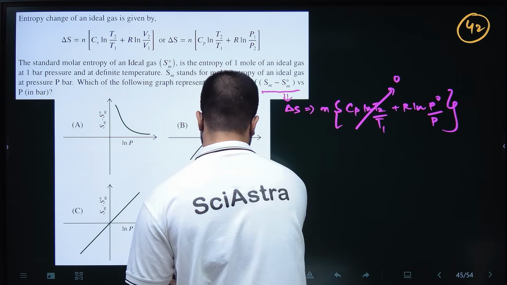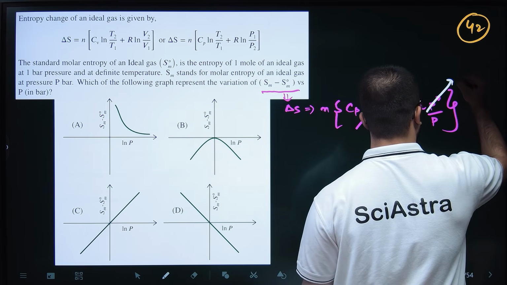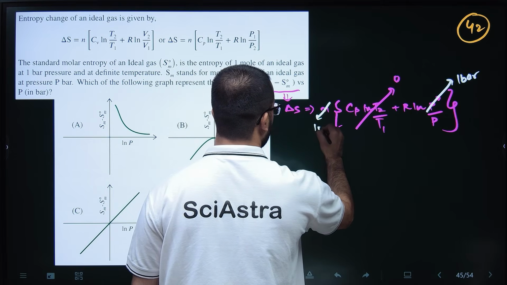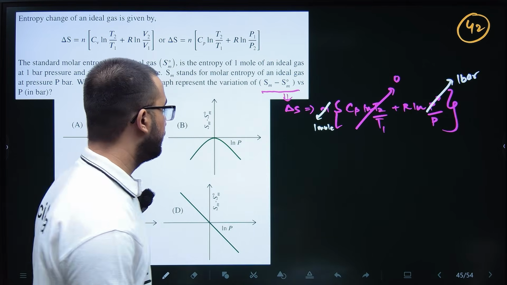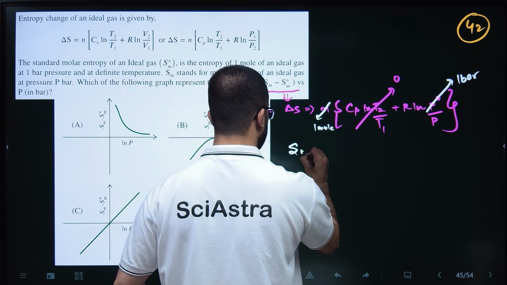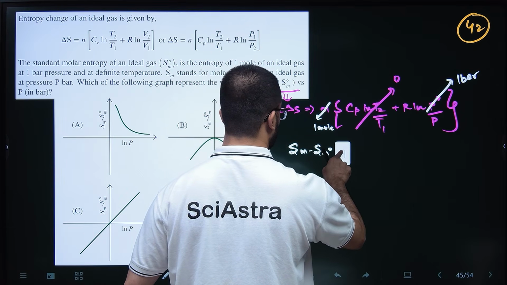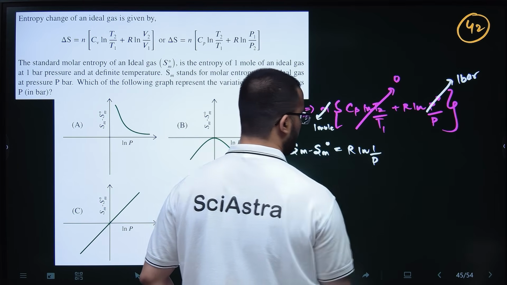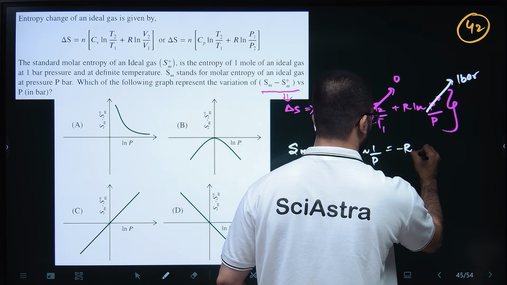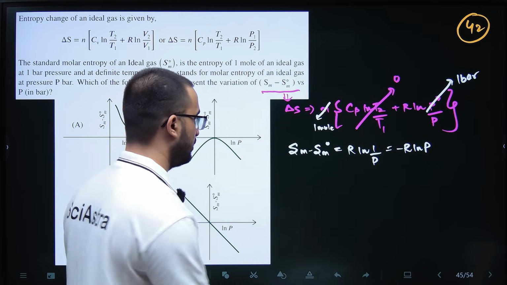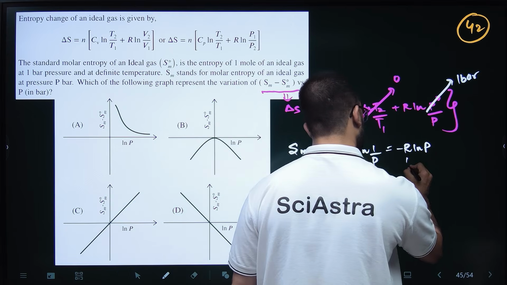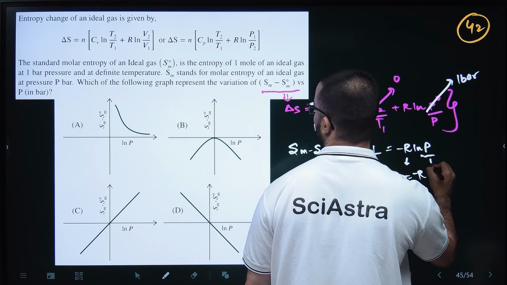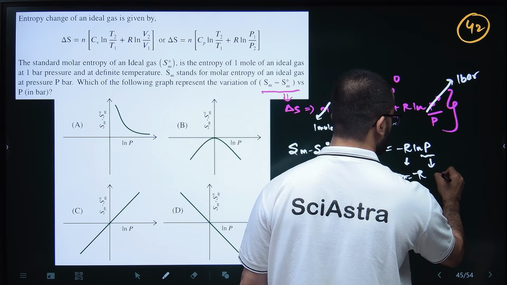P naught is 1 bar as per the question, standard pressure, and N is 1 mole. So basically Sm minus Sm naught is equal to R ln 1 by P, or you can write it as minus R ln P. So this is why the slope will be negative, minus R, and this ln P is your X.